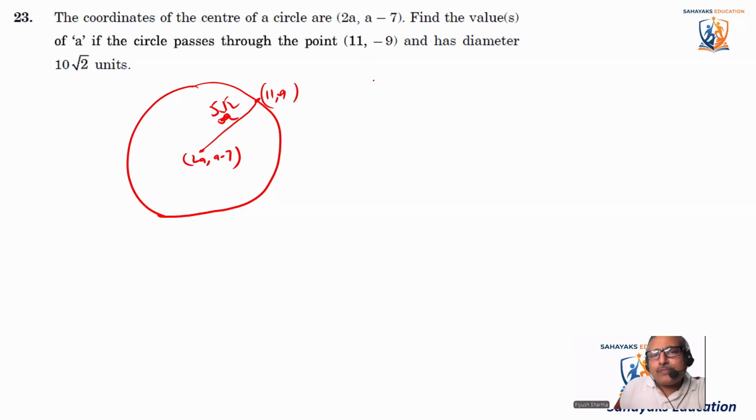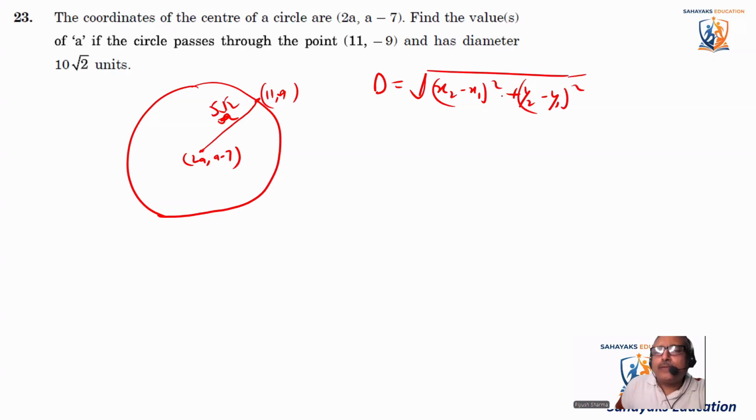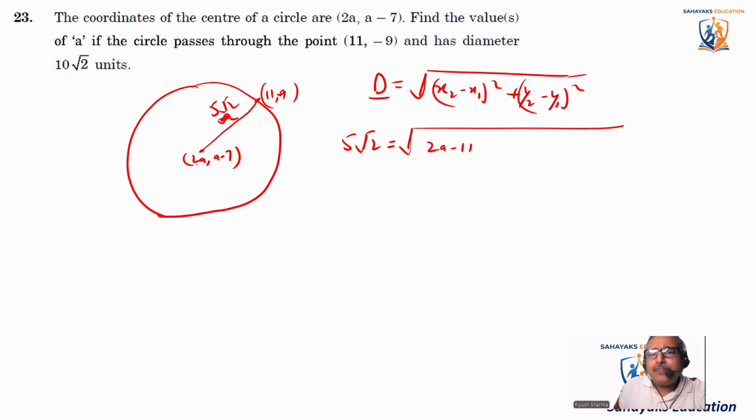What is the distance formula? The distance formula is square root of x2 minus x1 whole square plus y2 minus y1 whole square. Distance is given as 5 root 2, equal to square root of 2a minus 11 whole square plus a minus 7 minus 9 whole square.